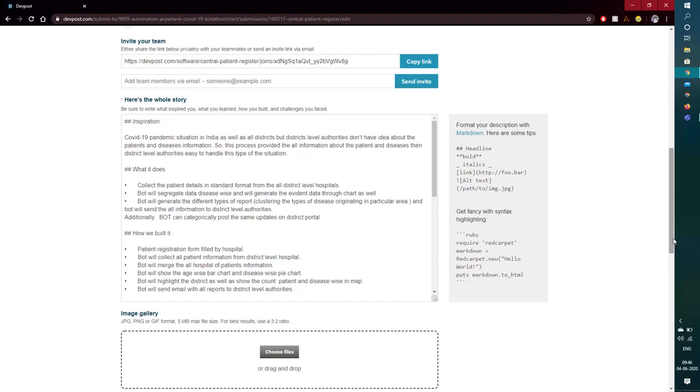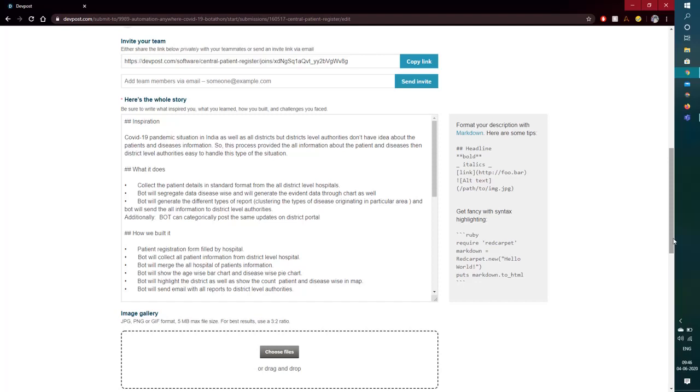And in the central register, there could be an automated process that we have built to collaborate all the registers, or rather all the district level disease management systems, and provide the statistics that this particular district is having these many cases of this particular disease.